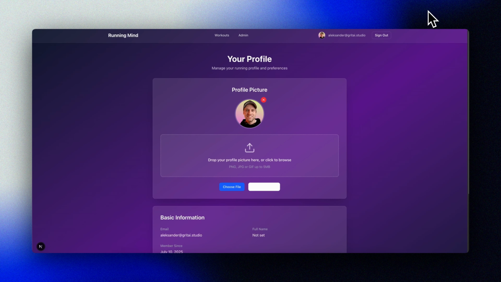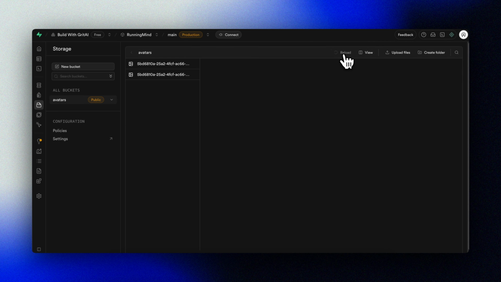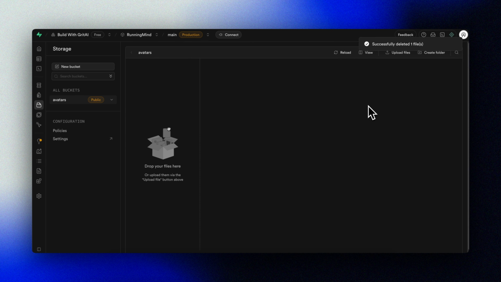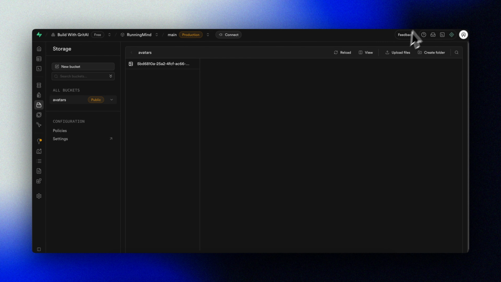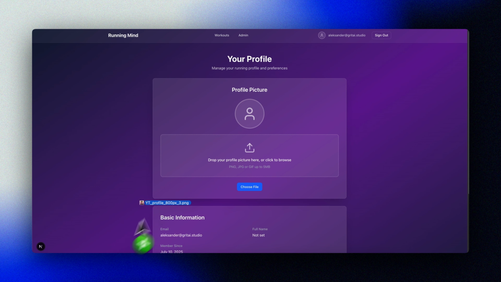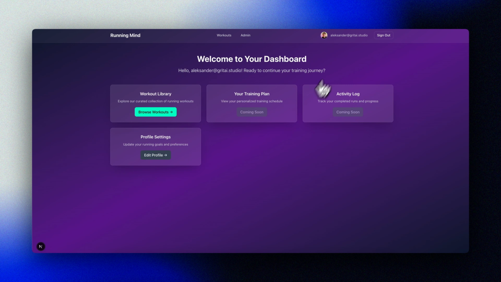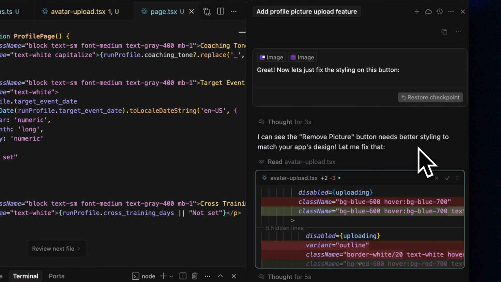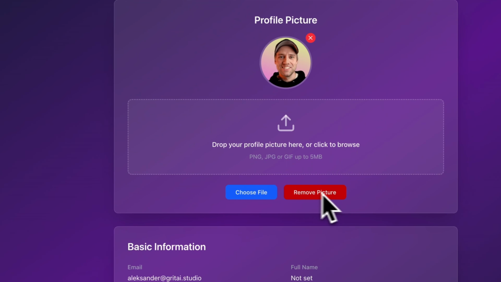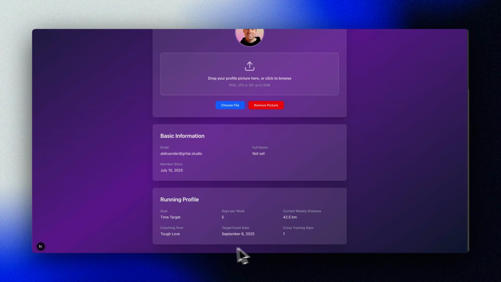Okay, let's try the process again. We'll remove all the pictures here. Try adding one again. Then let's remove it again. Okay, it works! Perfect! Let's fix a few minor styling issues as well, and then let's ask Cursor to help us with making a complete profile page.